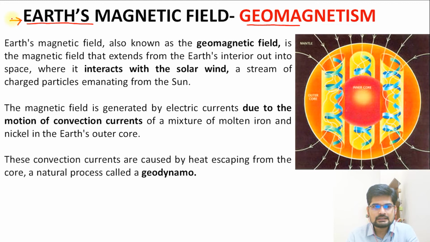So now let's learn about Earth's magnetic field, which is known as geomagnetism. So geo is Earth and it's magnetism. So how does this magnetic property of Earth occur? This is what we are going to study.